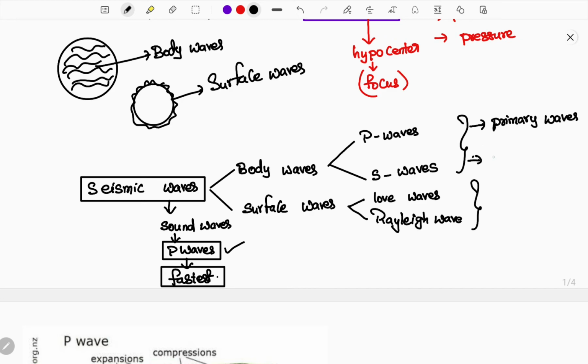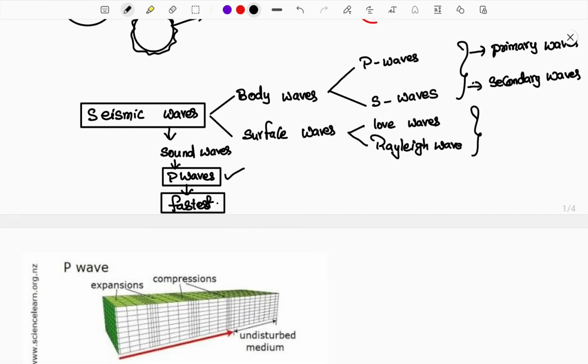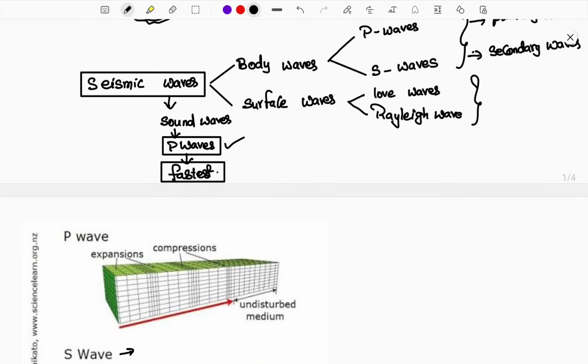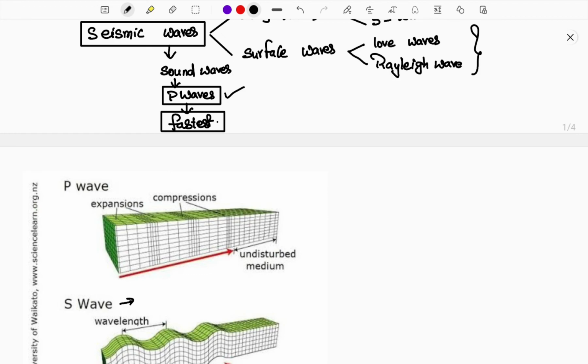Later on after the P waves, there come the S waves. This is called the secondary wave. When both of these waves reach the surface, they keep on being converted into surface waves. Everything will be seen in detail, don't worry. Before that, we need to know how an earthquake is detected, or how we can detect these seismic waves. The instrument that is used to detect seismic waves is the seismograph.